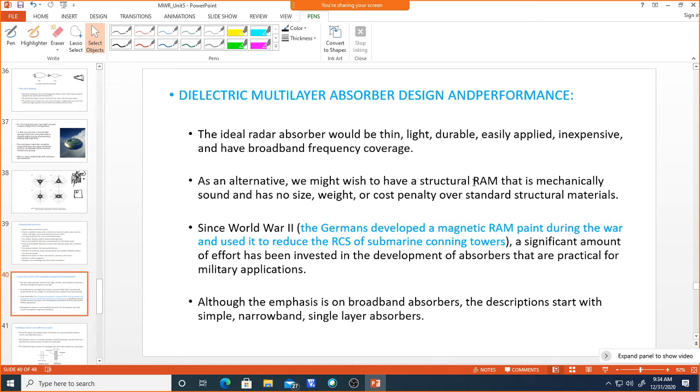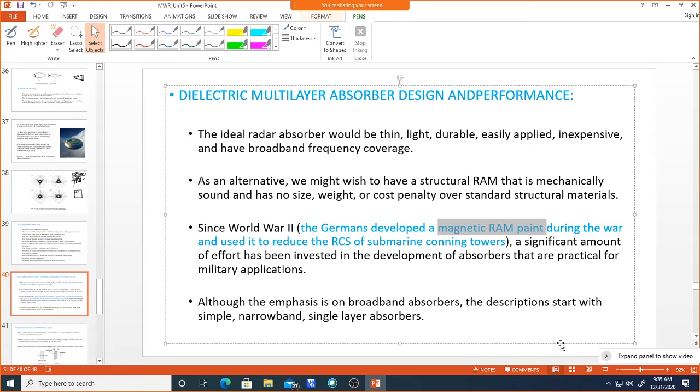If you compare this structural RAM with other standard structural materials, it has no size, weight, and cost penalty. So we can use these structural radar absorbing materials. You can see here, at the time of World War, the Germans developed magnetic radar absorbing material. There are both electric radar absorbing material and magnetic radar absorbing material. At the time of World War, they designed magnetic RAM paint. This is one of the radar absorbing materials.